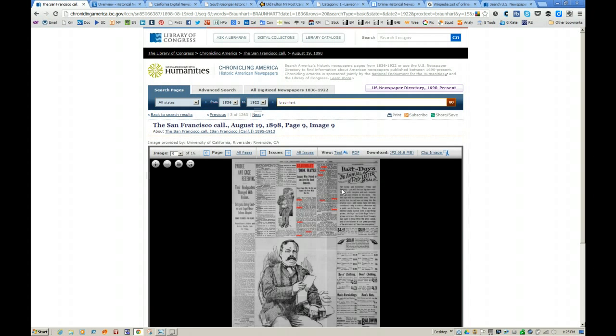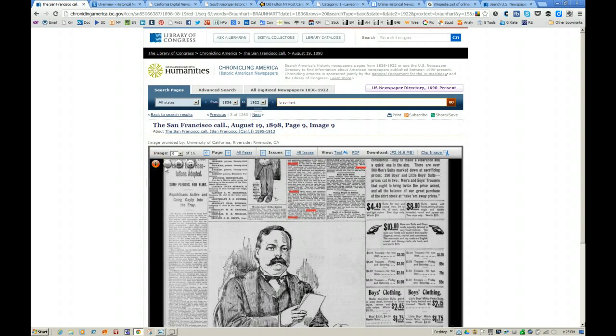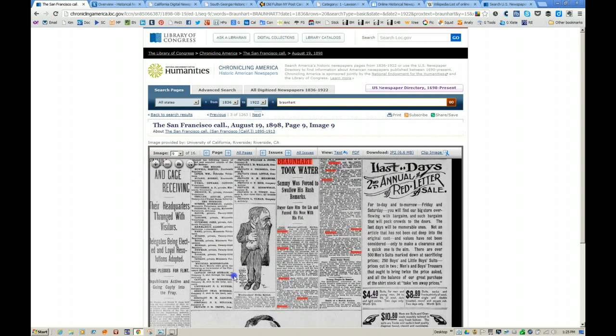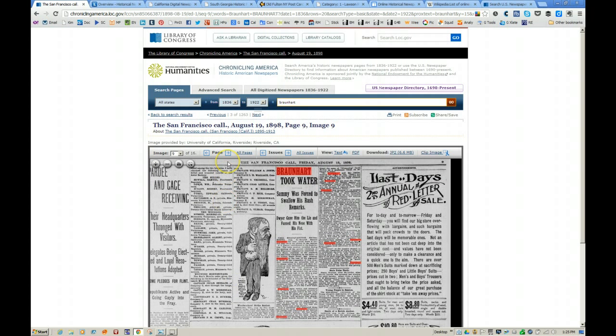I have selected one from the San Francisco Call from 1898. And as you can see, with the red highlights on the page, it has selected one with the keyword Bronhardt. Now I can zoom in. I can scroll. There we go. And I have a number of selections that I can choose from for saving the article or the entire page. I can clip the image, where it clips the image shown to me exactly on the screen.